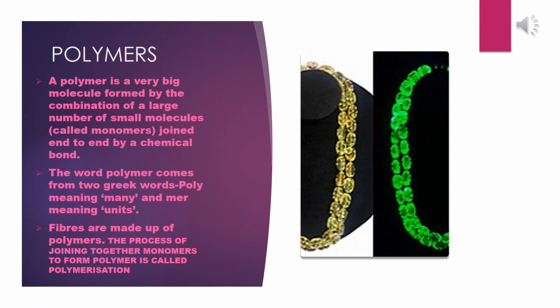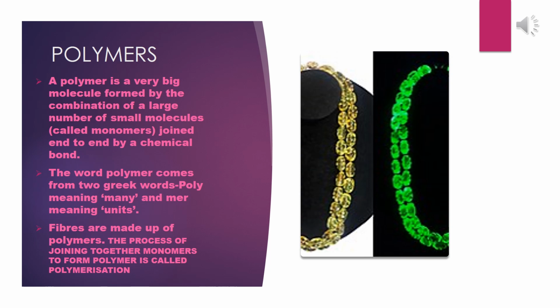So what did we learn? What are polymers? A polymer is a very big molecule formed by the combination of large number of small molecules. And what are those small molecules? They are monomers, which are joined end to end by a chemical bond. It means when two monomers are joined, there is something in between them which is helping them to connect.